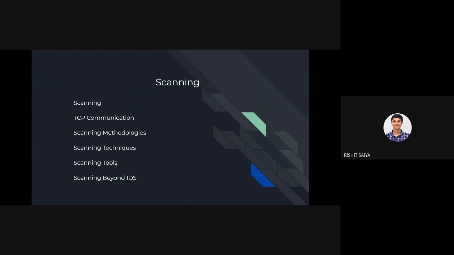You have to think about how the hacker would think, and based on that you have to implement a system. It also depends upon your system and what services we are providing. And then later we'll be seeing some of the scanning techniques which I've implemented, along with those tools also.